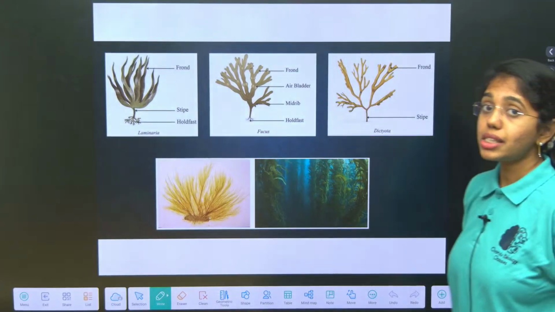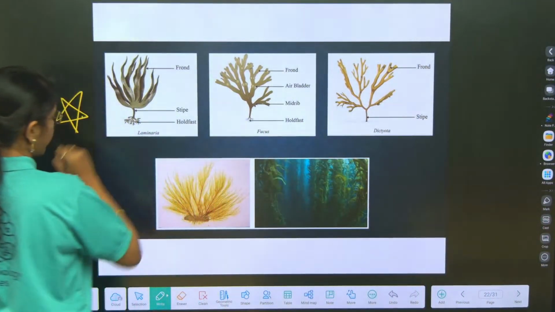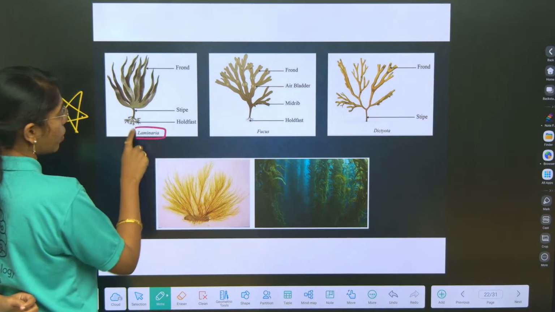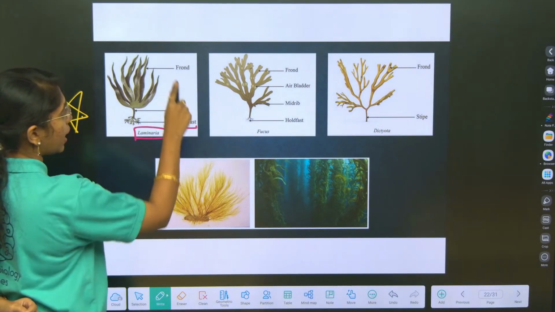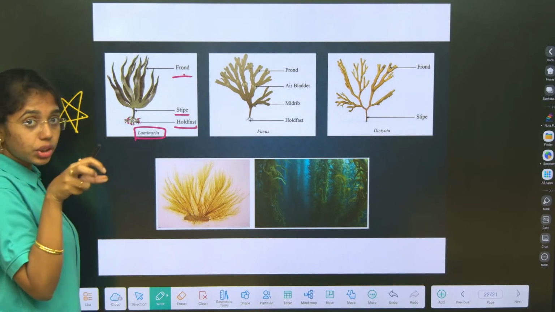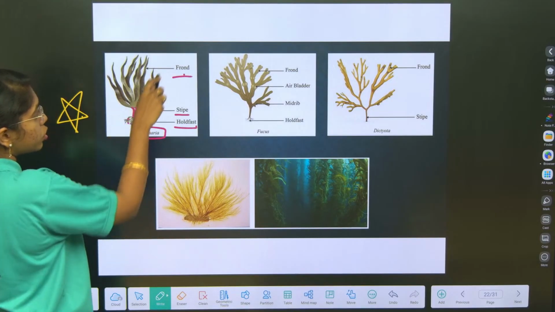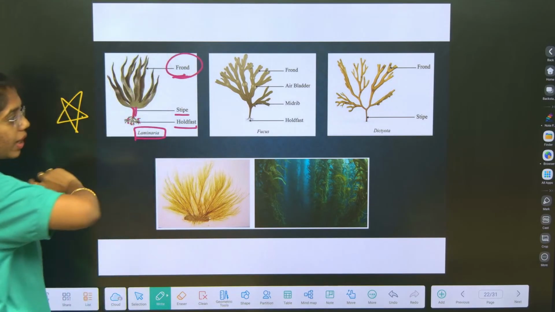Next, here these are the important diagrams from your text. You look into laminaria. Laminaria is the brown algae which has holdfast, stipe and frond. Okay. Holdfast is the structure which attaches the algae to the substratum. Stipe is a small stalk-like structure which is holding fronds. Fronds are the leaf-like structures.